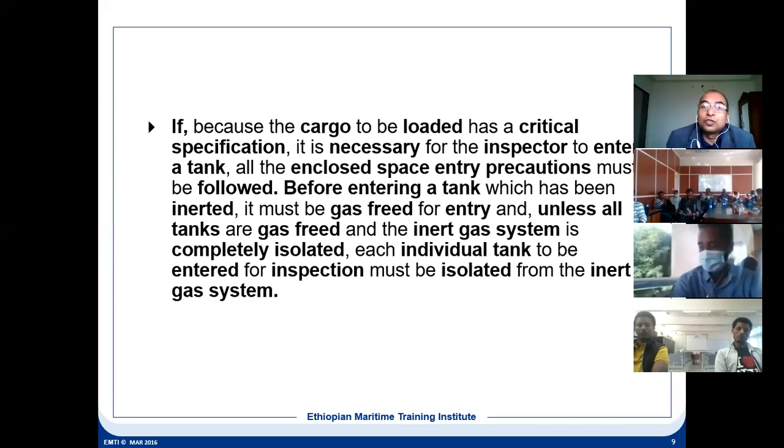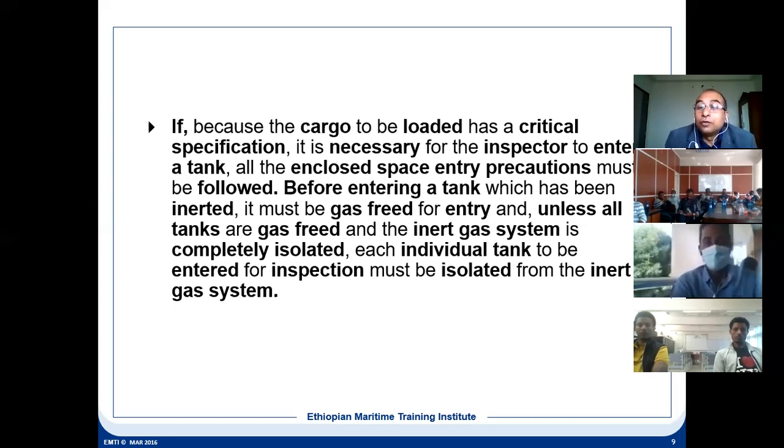In that case, the enclosed space entry precautions have to be followed, because the cargo tank has hydrocarbon gases and IG, as the ship has entered the port with all the cargo tanks in inert condition. So the enclosed space precautions have to be taken.